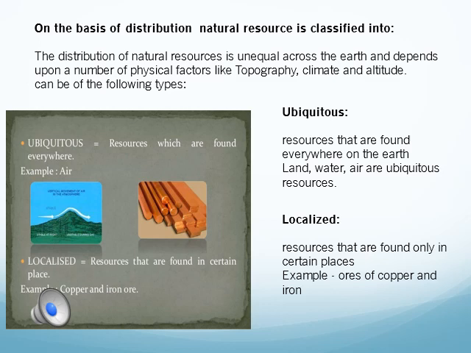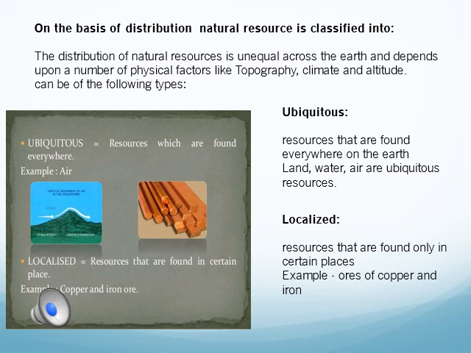Like, we don't get iron ore everywhere. There are certain regions where we find iron ore. We don't find copper everywhere, or diamond. There are certain regions only where we find diamonds.